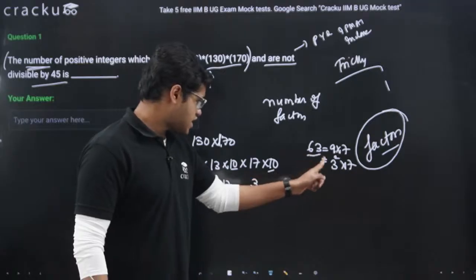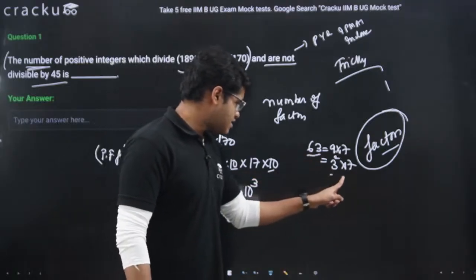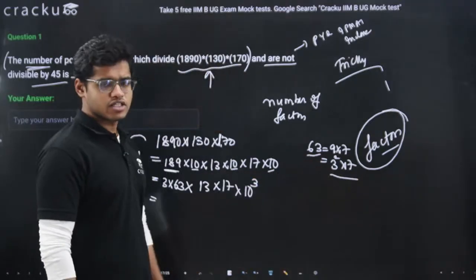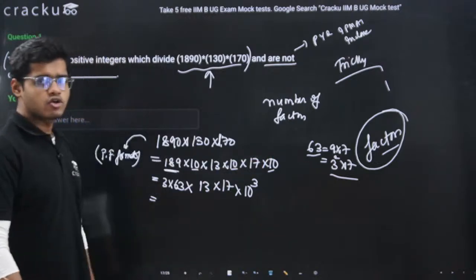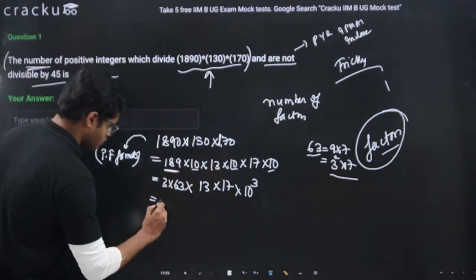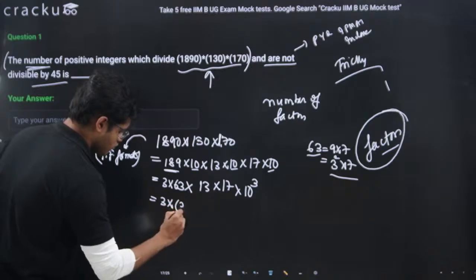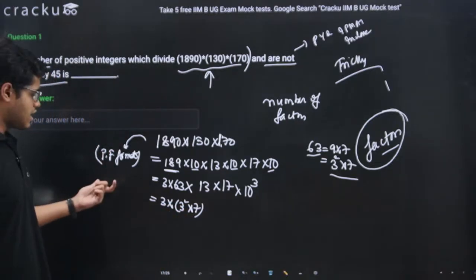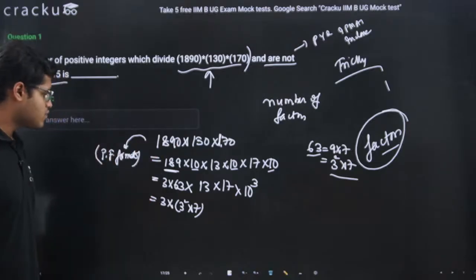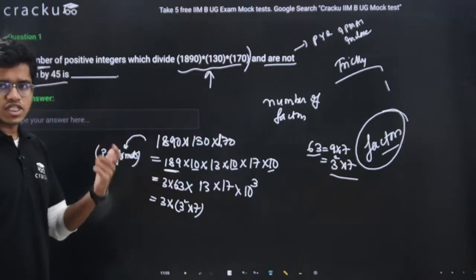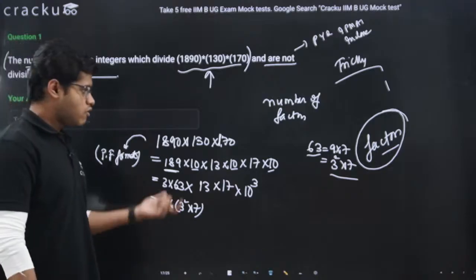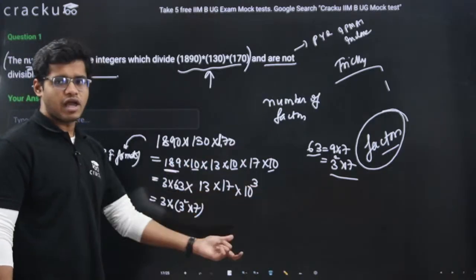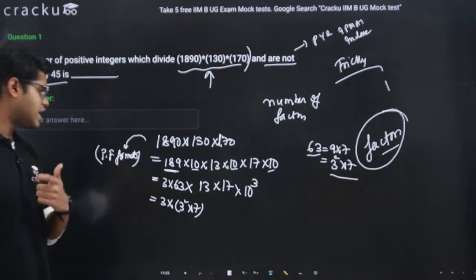So basically 63, I can write in the prime factorization format as 3 square into 7. So we will replace 63 with this. Why are we replacing? Because we need to find the prime factorization format for this number. We can't use 63 because 63 is not a prime number. We need to write 63 in its prime factorization format. So we are writing it here.